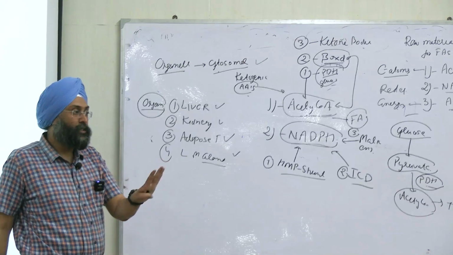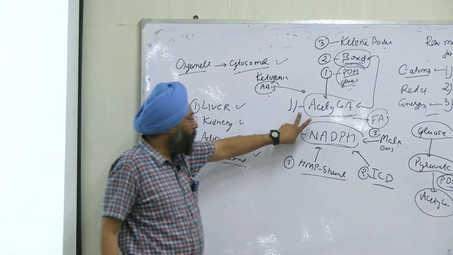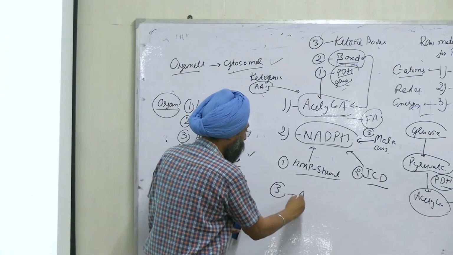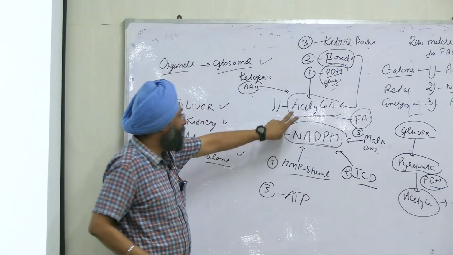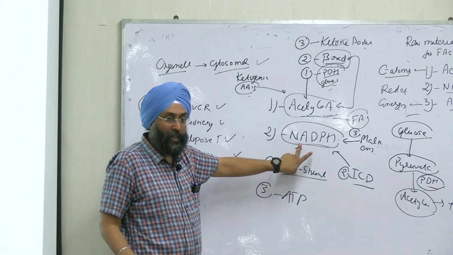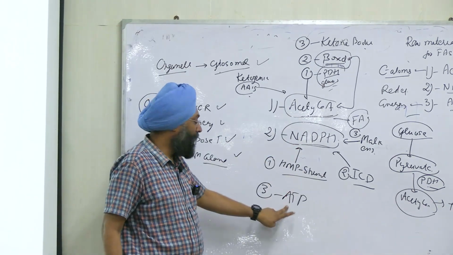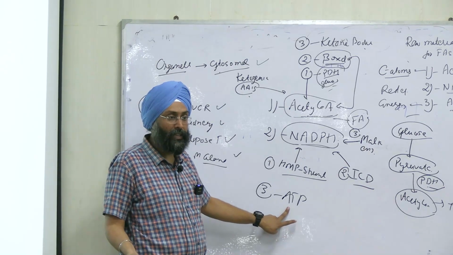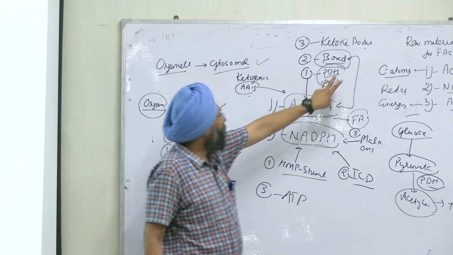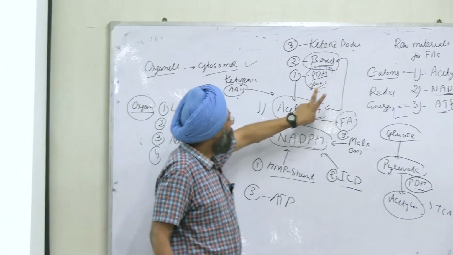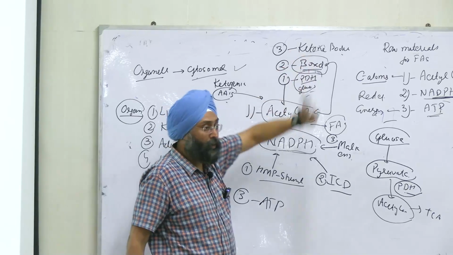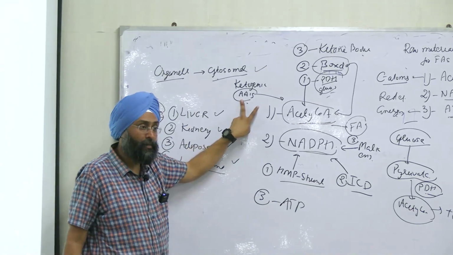For the second building block, to form fatty acid you need three products. One is acetyl CoA, second is NADPH, and third is our ATP. What are their functions? Acetyl CoA will provide carbon atoms, NADPH will provide reducing equivalents, and ATP will provide energy for the synthesis of fatty acids, right? And acetyl CoA is coming from beta-oxidation, the pyruvate dehydrogenase complex reaction, ketone bodies, and fourth from ketogenic amino acids.